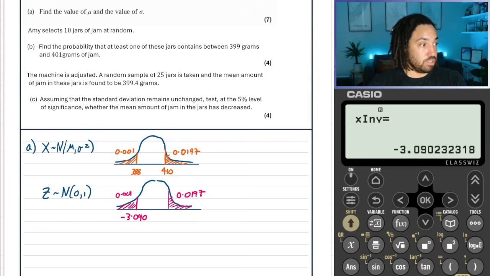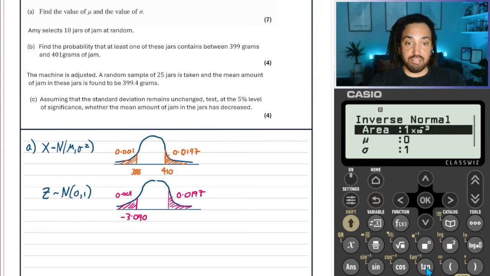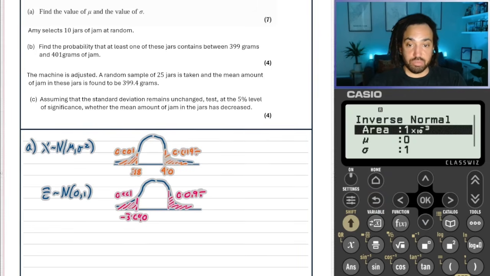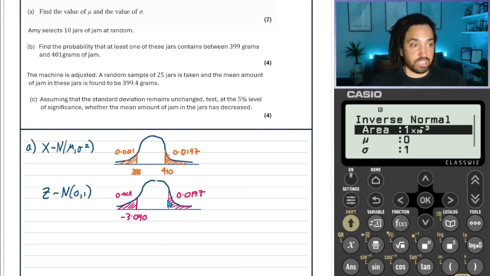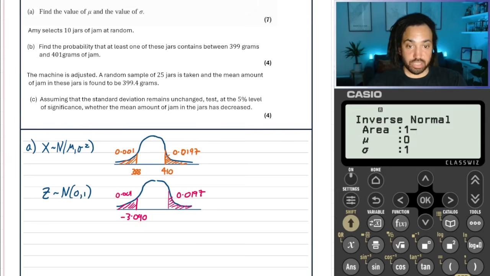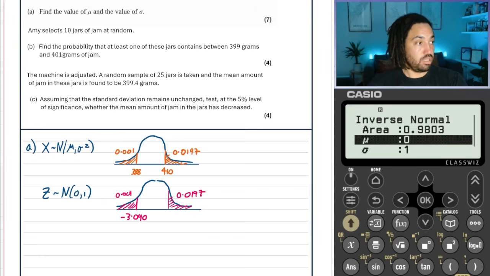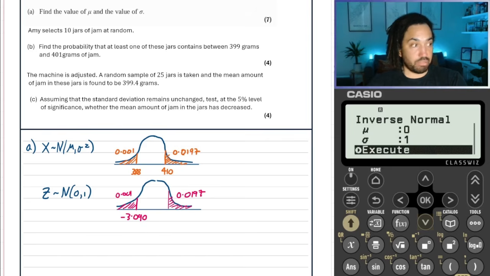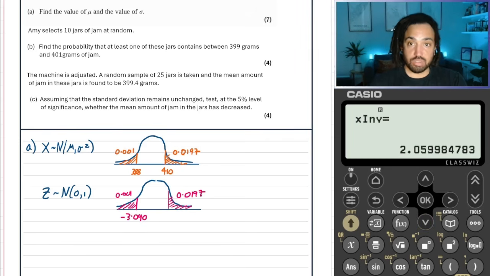And then we need to find the next one. And the area, again, it's the area to the left of this line. So we know the area to the right is this. So the area to the left will be 1 minus this. Like so. Same mu, same sigma. Execute. Great. So that is 2.056.